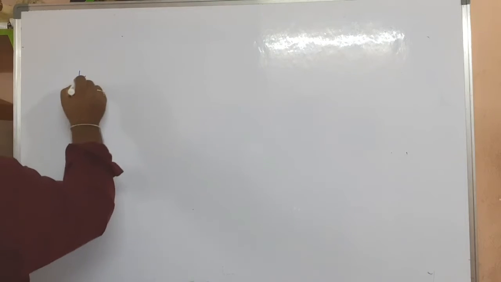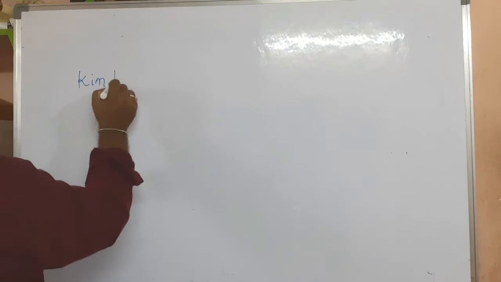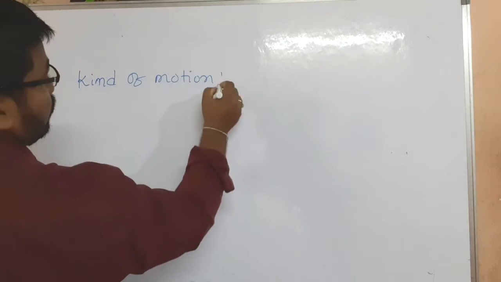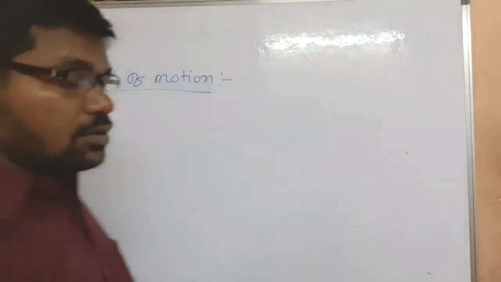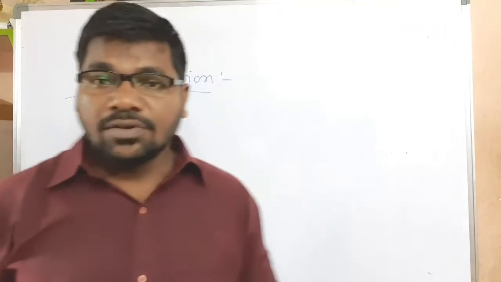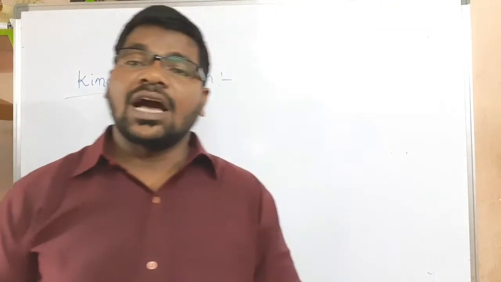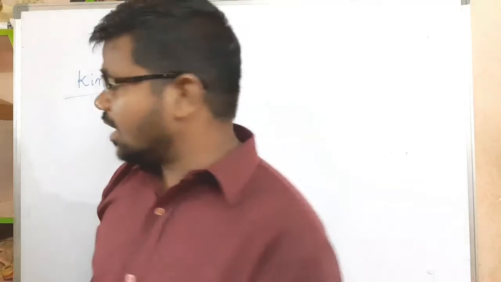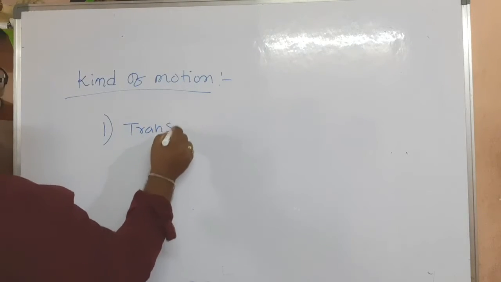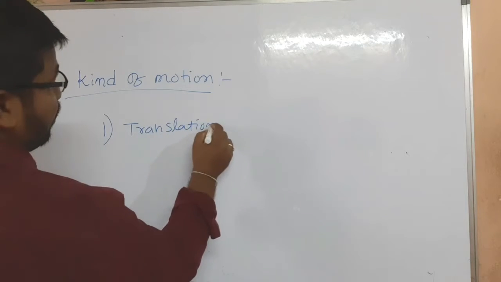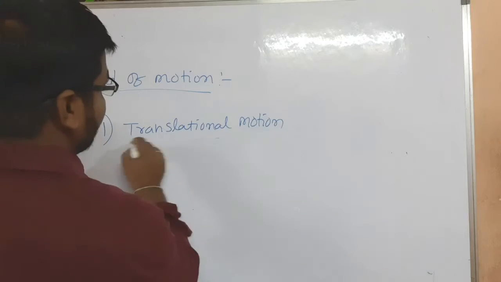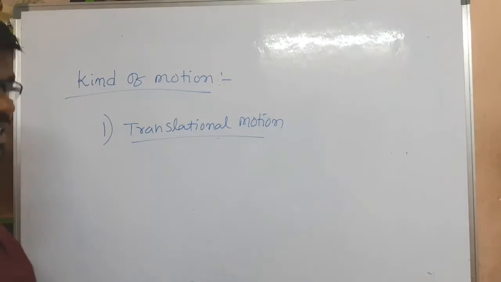kinds of motion. According to kinematics, we can have different types of motion. Here actually we can have three types of motion. First one, translational motion. A body is said to be in translational motion